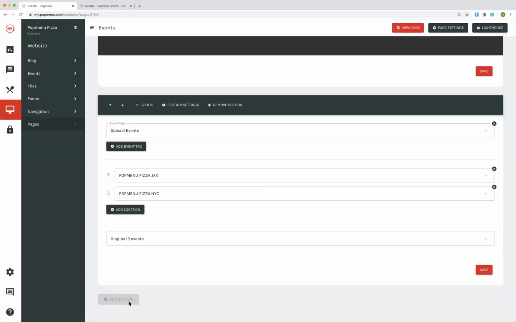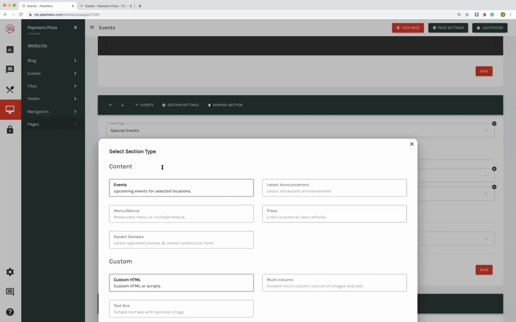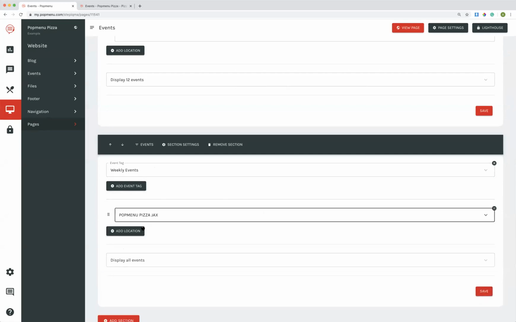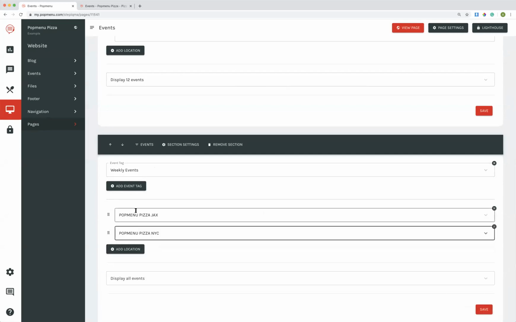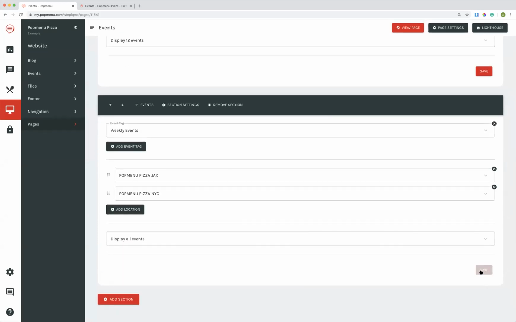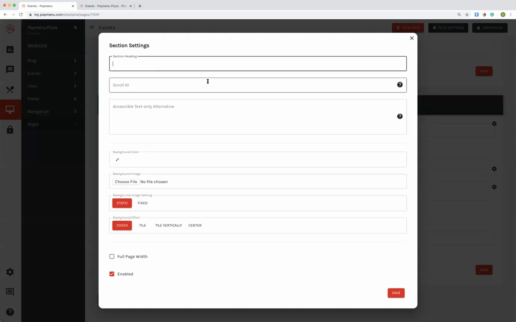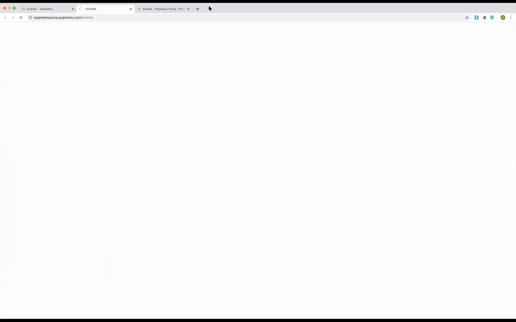Now, if I add another event section, I can add an event tag for weekly events. And I also need to link my location. So anytime that you add a new event section, make sure to also link your location or locations. So I'll press save here. And let's go ahead and click section settings. So now I'm going to title this weekly events. Perfect.